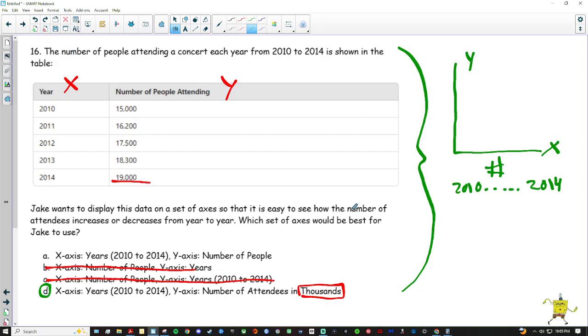Okay, so didn't have to do much math, but we did have to look at our numbers to see what makes sense for a graph. Okay, right, and B and C just made no sense. We wouldn't put the number of people on the x-axis because years is our x values. Number of people is our y value.